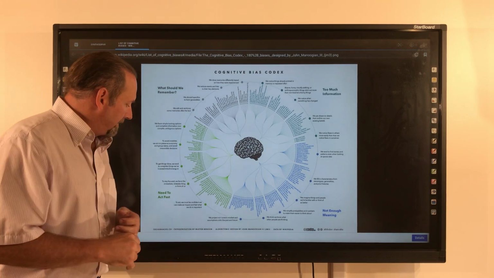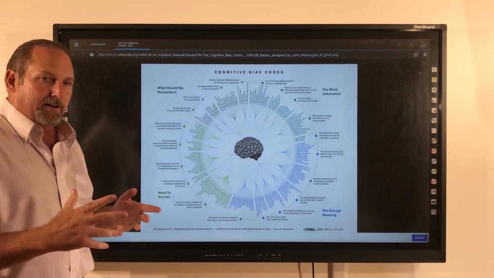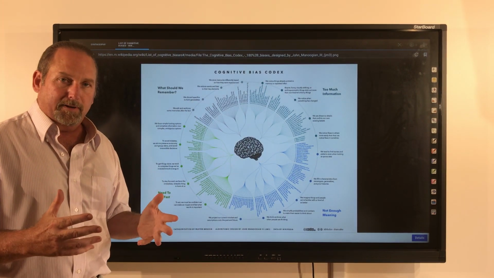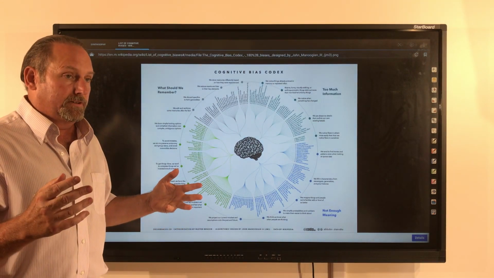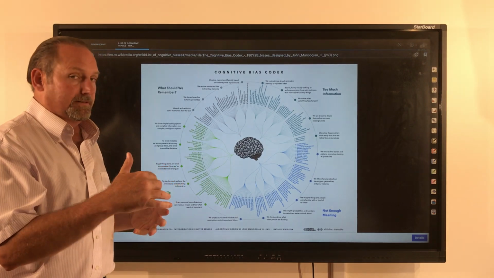Over here, we need to act fast. Another way of saying the fight or flight response. Certain emergency situations pop up. What do you do? Do you confront the situation or do you split?